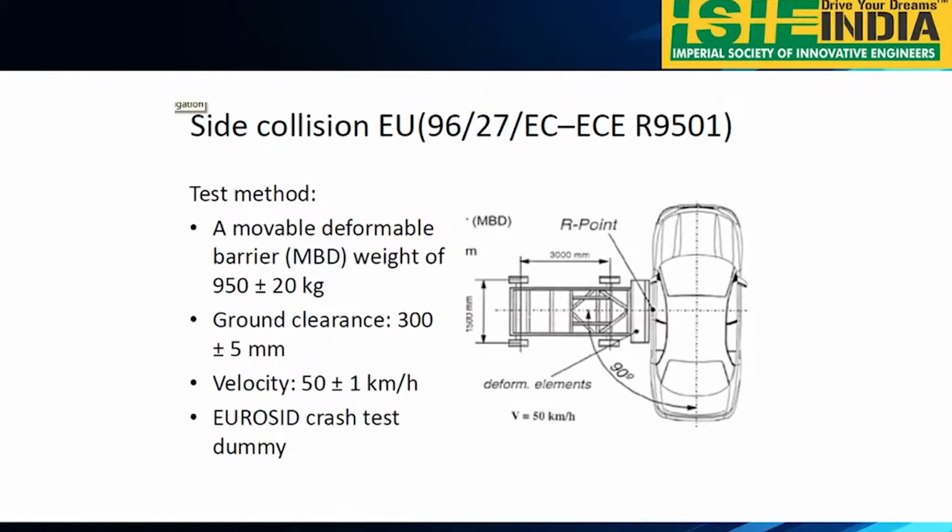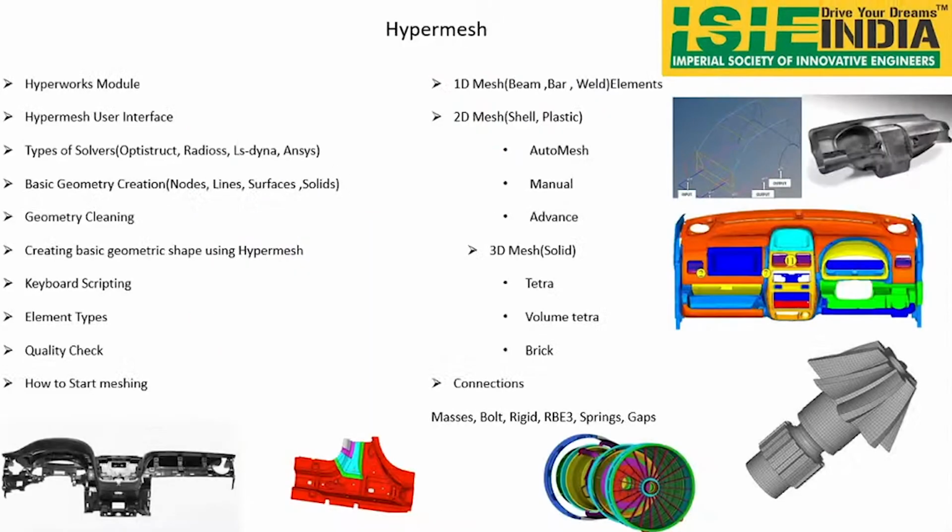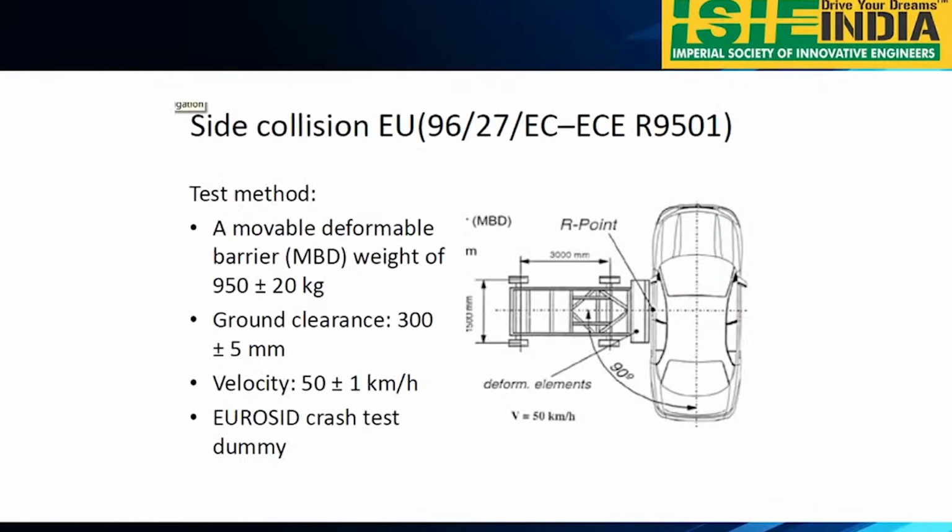Side crash is nothing but when your vehicle is there and another vehicle is going to hit from the opposite side, at that time you will be doing a side crash. Those are the types of analysis we are going to perform. These are just very basic. When you are working in industry, you will be performing more analyses than this.